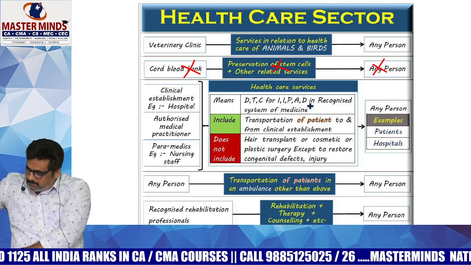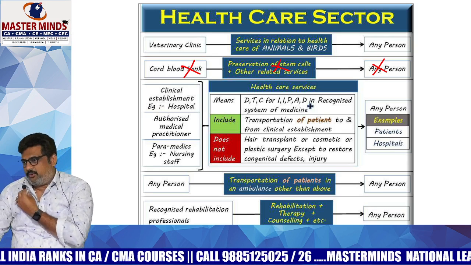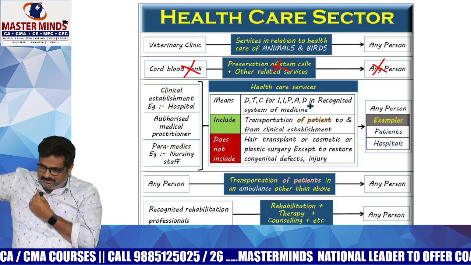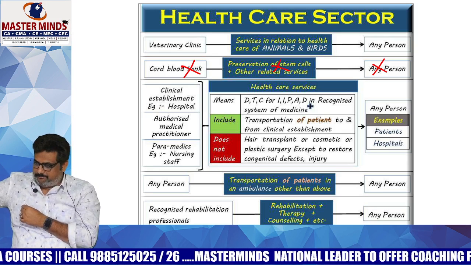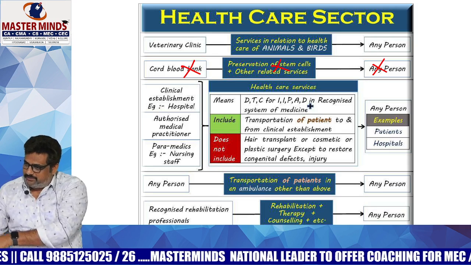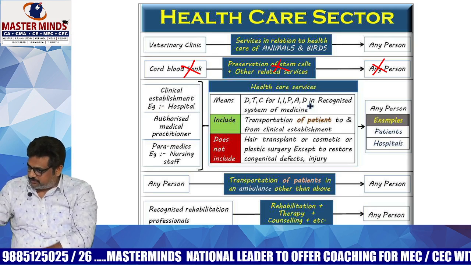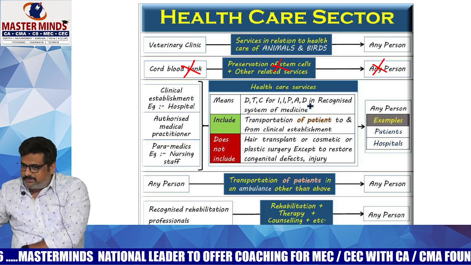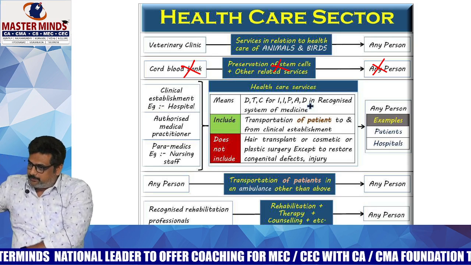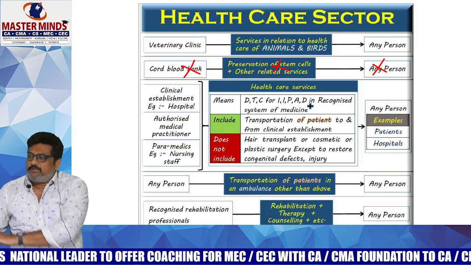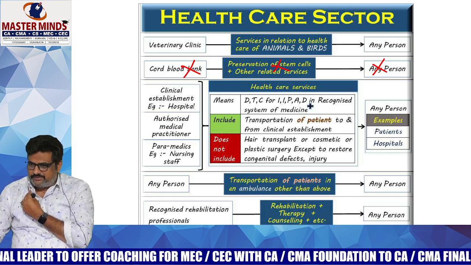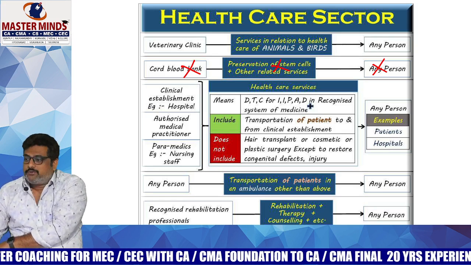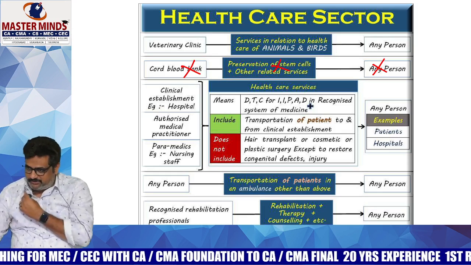Previously it was exempted, but from the next attempt onwards, this exemption is no more. Now they are taxable. Previously it was exempted, but 5 days before, in the statutory updates, ICAI gave that the exemption was withdrawn with respect to stem cells. That means now it is 100% taxable. That is the point. So there is a possibility that it can be asked in your attempt only. From the next attempt onwards, it is no more. Stem cells is now taxable. When we prepared the material, this notification was not there. So whenever this particular point comes, we need to update it. Please keep it in mind.